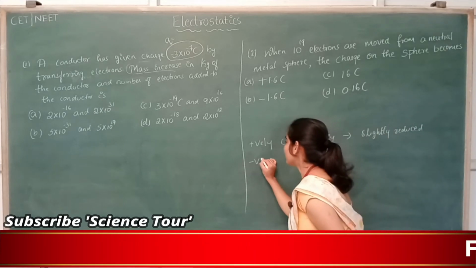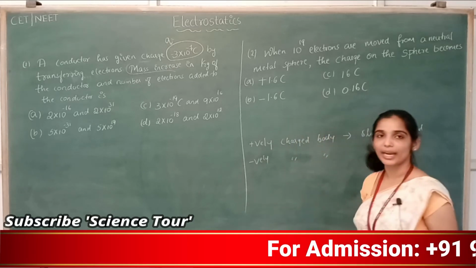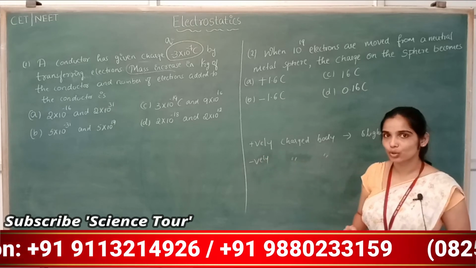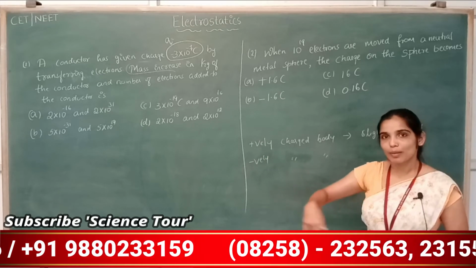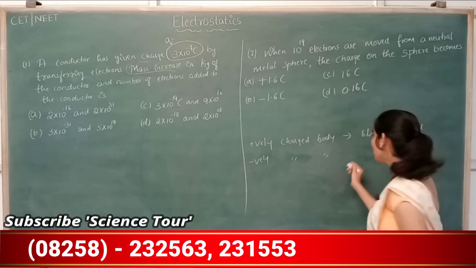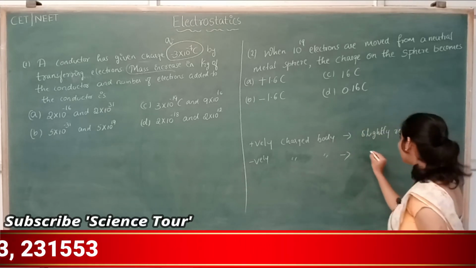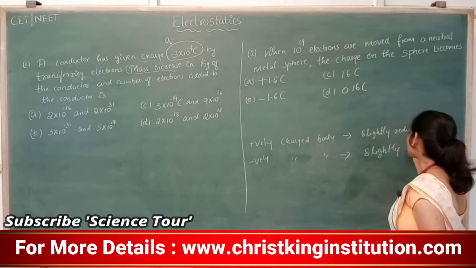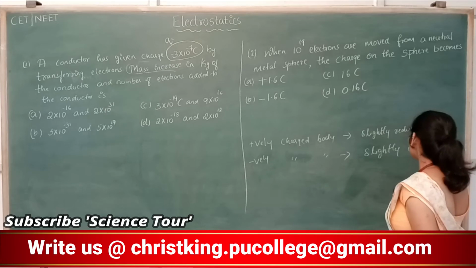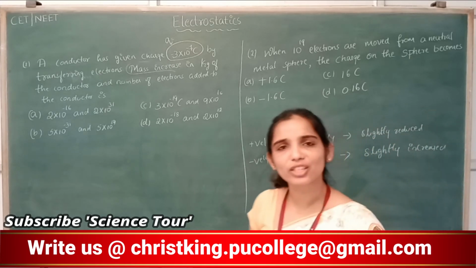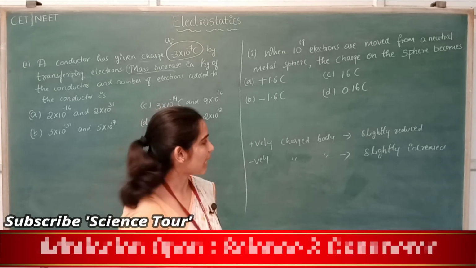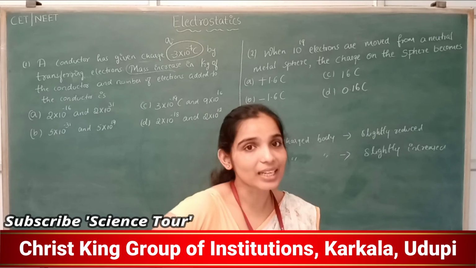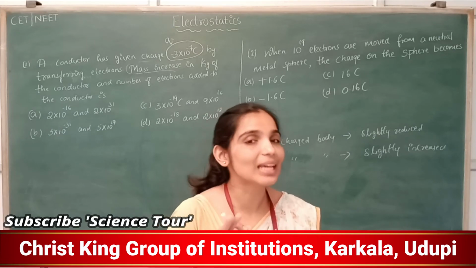Negatively charged body. A body becomes negatively charged when you give more electrons to it. You are giving electrons, so the mass of the electrons will be added up. So the mass of that charged body will be slightly increased. Remember this, students. It's a very small fractional change in the mass, but you should know that if a body is positively charged, its mass will be reduced compared to the actual mass of the body in an equilibrium state.